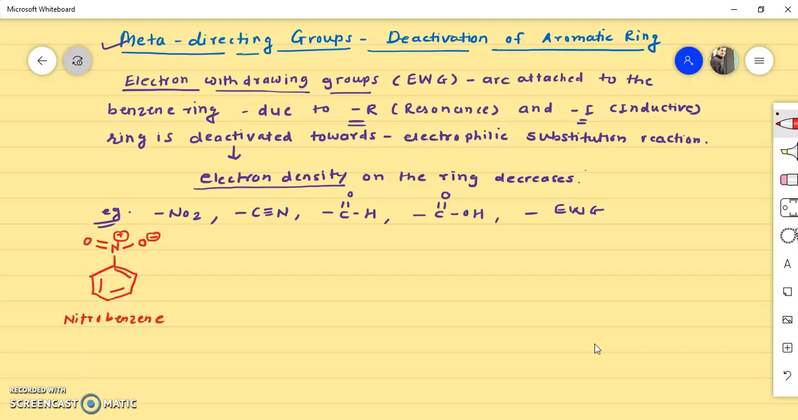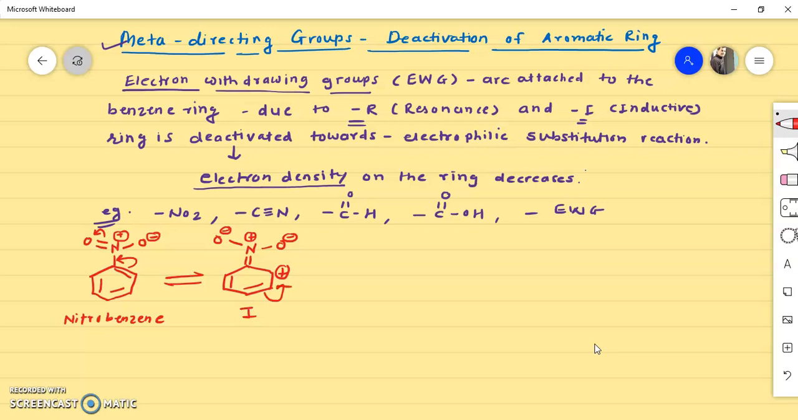So what happens due to this electron withdrawing group? See here, this nitrogen has a positive charge. To satisfy this positive charge, this double bond will be shifted over here. Then we can draw the structure. The structure will become like this, with all other bonds as they are. Now a positive charge is generated here. This will be double bond N, oxygen, and this bond also shifts, so it becomes like this, with a positive charge here. This is the first resonating structure.